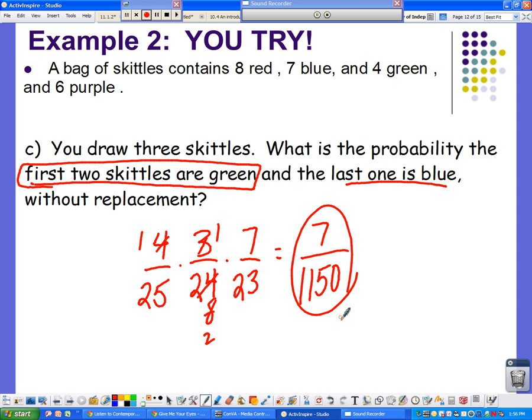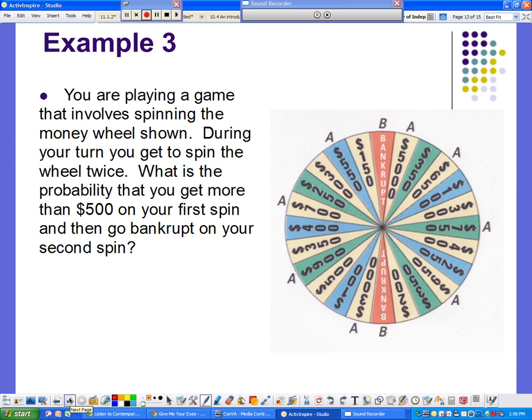Okay? All right. So example number 3. Now we've made this one a little easy on you. It says, you're playing a game that involves spinning the wheel, a money wheel shown. During your turn, you get to spin the wheel twice. What is the probability that you will get more than 500 on the first spin and then go bankrupt on the second spin? So to save time on this, we've marked all of the ones that have more than $500.